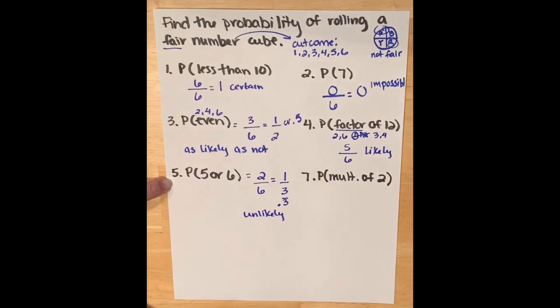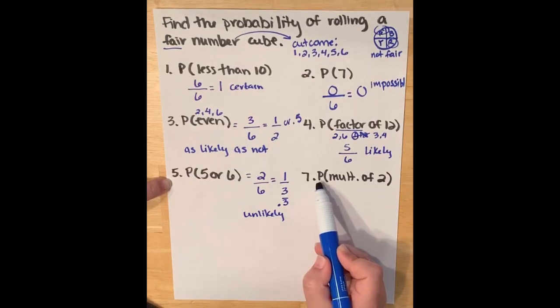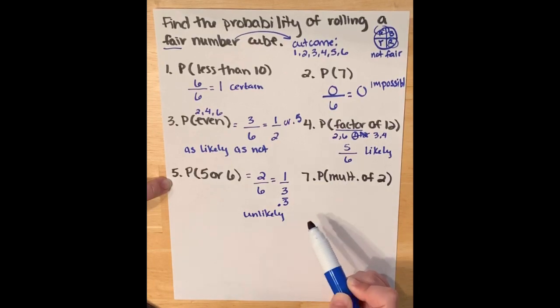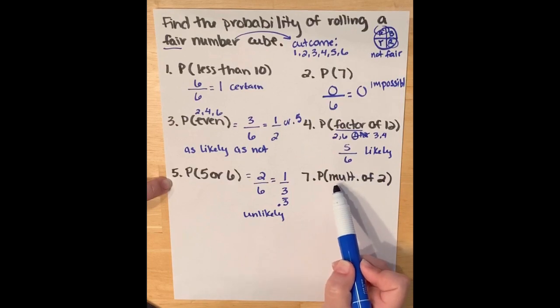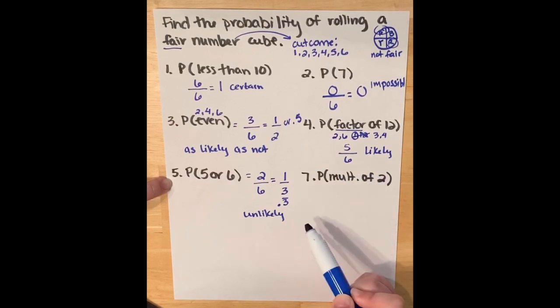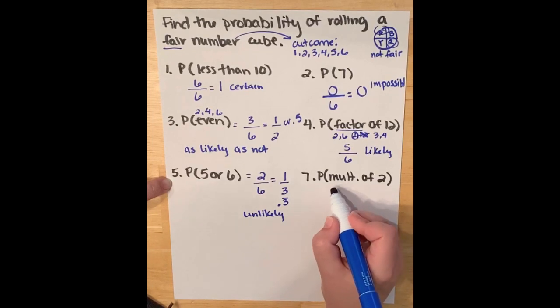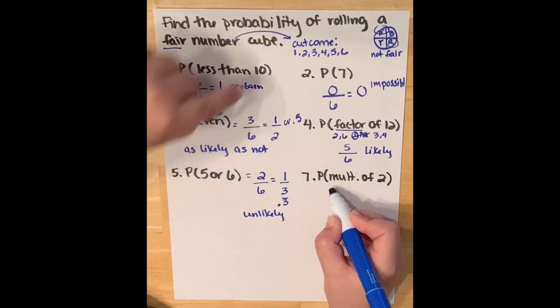The last one I want to look at is the probability of a multiple of 2. So not a factor this time, but a multiple of 2. So let's go through the list. We've got a 1.